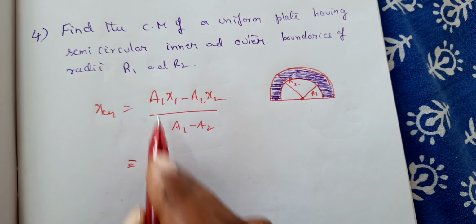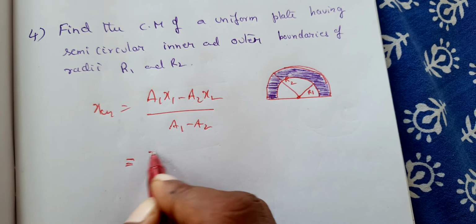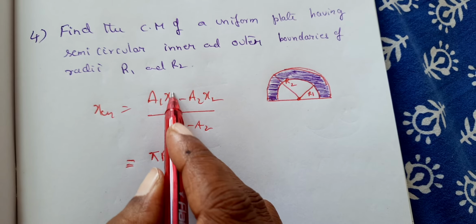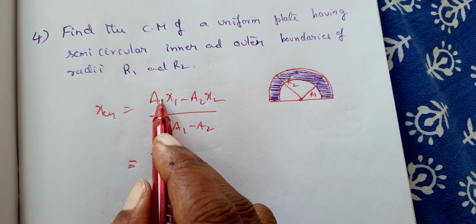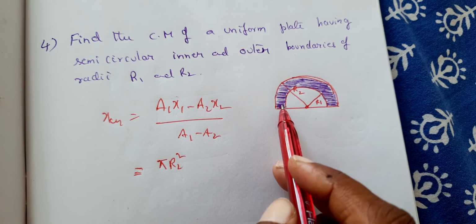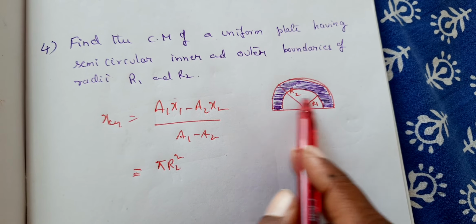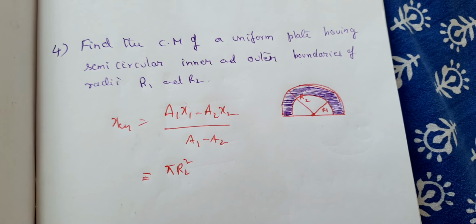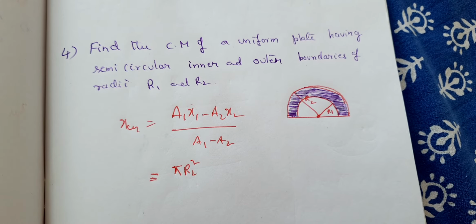So therefore a1 means pi r2 square x1. What is x1? x1 is the center of mass of this whole, complete semicircular plate.